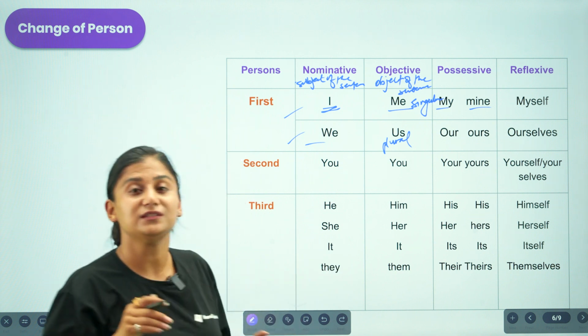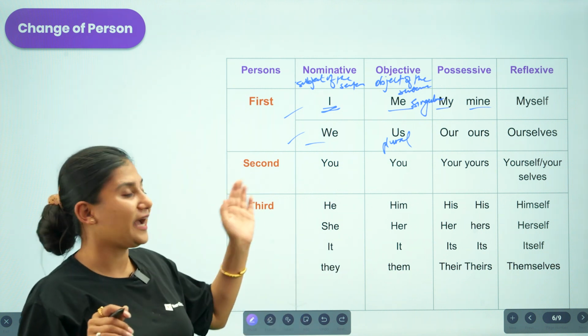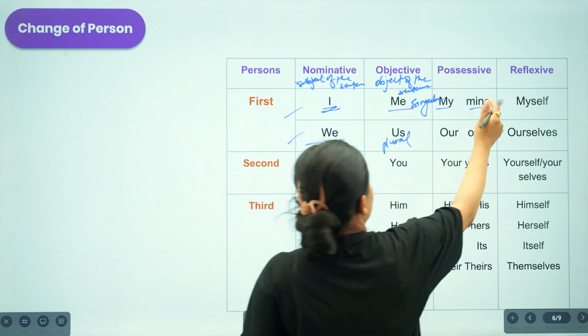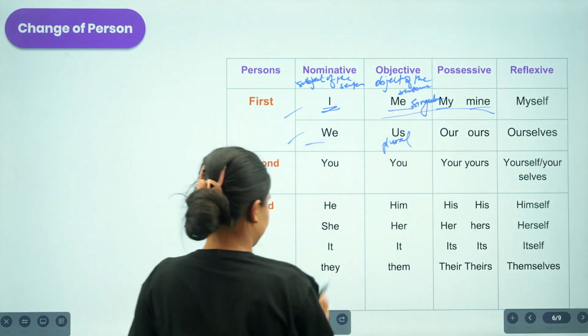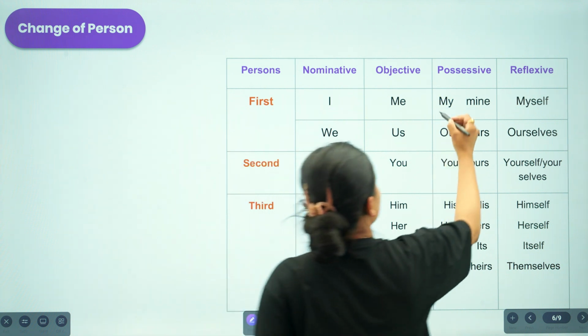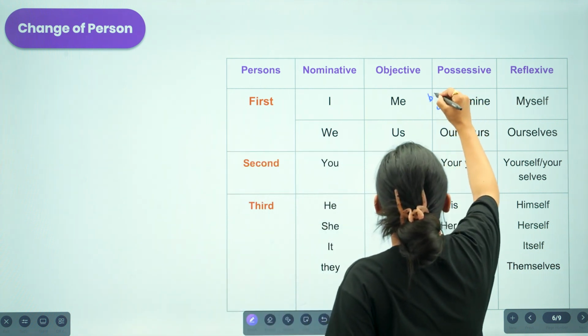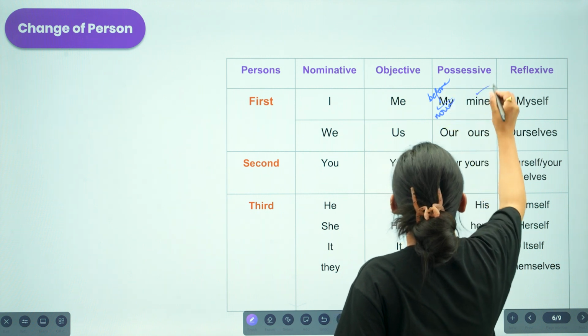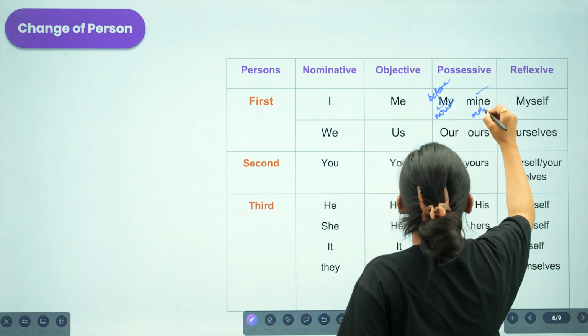But the use of this differs, that is, we use my before noun and we use mine independently.